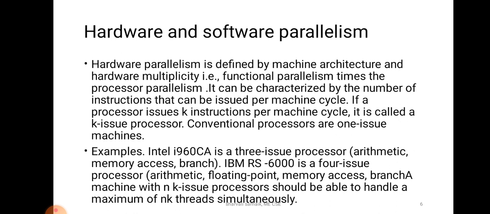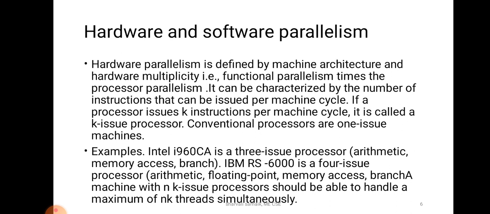This refers to the type of parallelism defined by the machine architecture and hardware multiplicity. Hardware parallelism is often a function of cost and performance trade-off. It displays the resource utilization pattern of simultaneously executable operations. It can also indicate the peak performance of processor resources. So hardware parallelism is defined by machine architecture and hardware multiplicity, that is functional parallelism. It can be characterized by the number of instructions that can be issued per machine cycle.